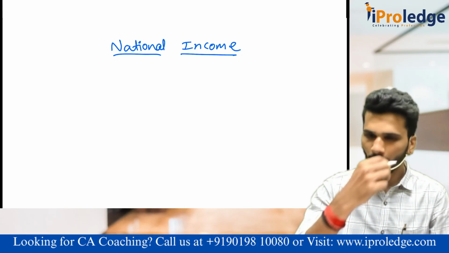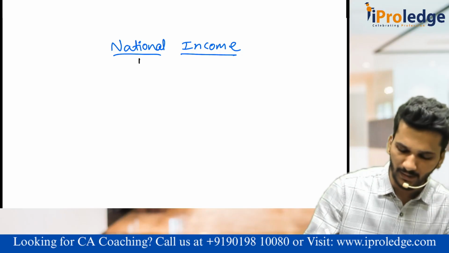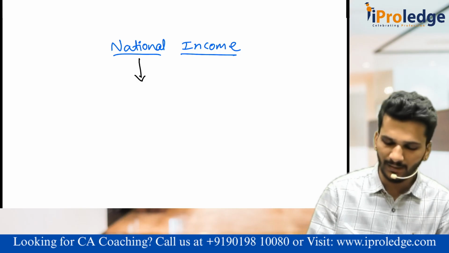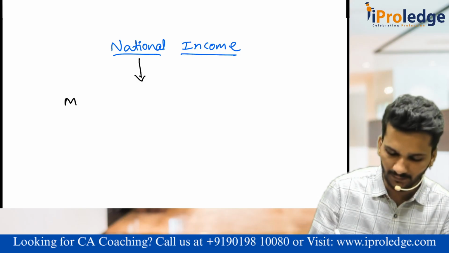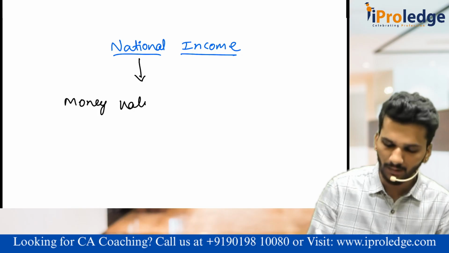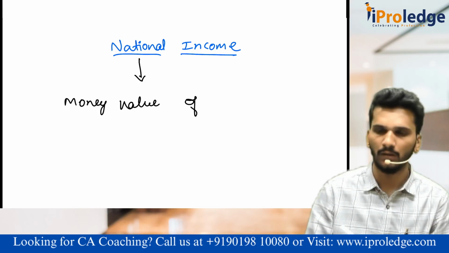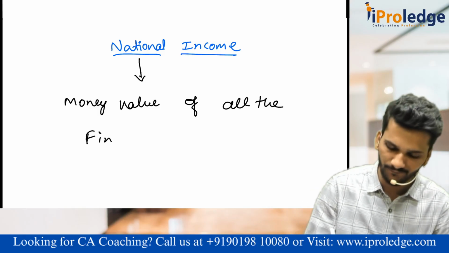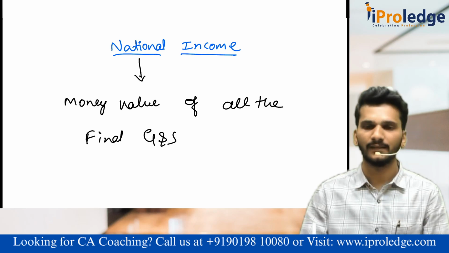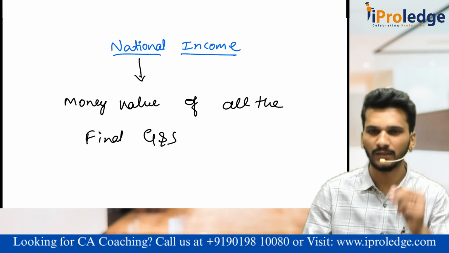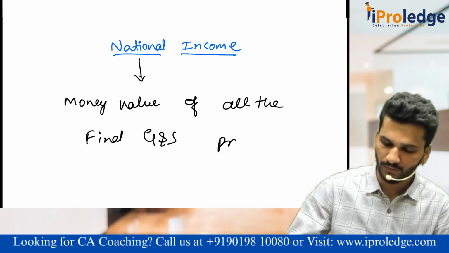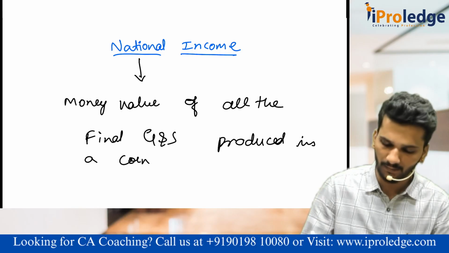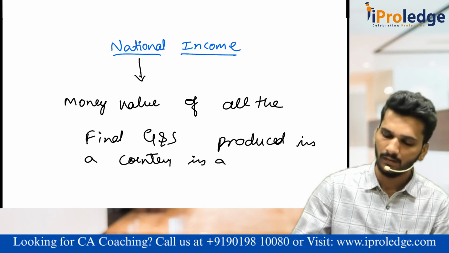So before beginning into a concept, first we will understand what is national income. National income means it is the money value of all the final goods and services which are produced in a country in a year.